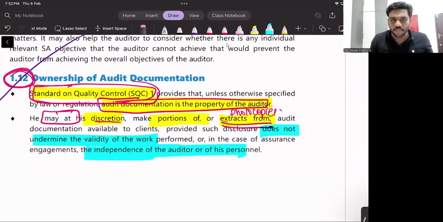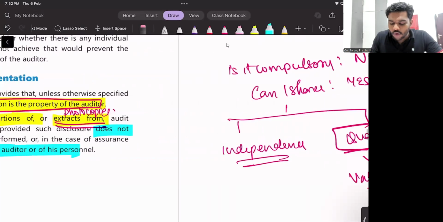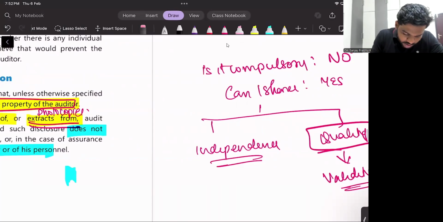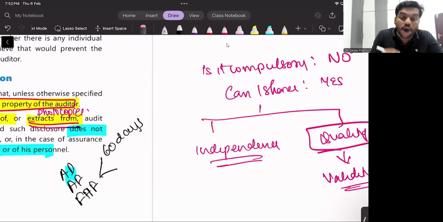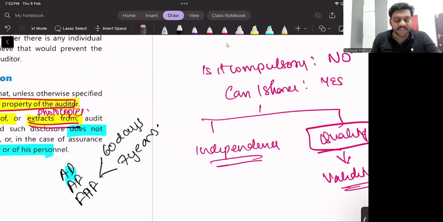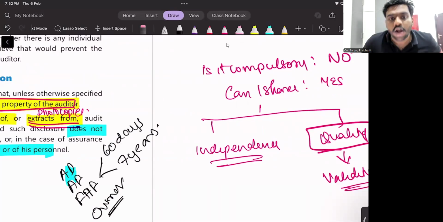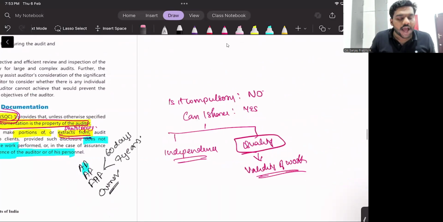So once again, we have now learned what audit documentation is, what the audit file is, what the final audit file is, within how many days we have to prepare the final audit file, and for how many years we have to retain it. Then, who is the owner of this audit documentation? The auditor is the owner. Audit documentation is the property of the auditor, as said by SQC1. Am I clear to you?